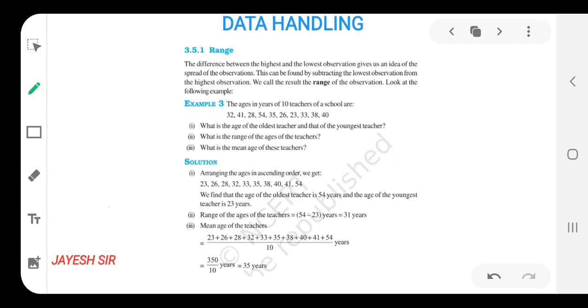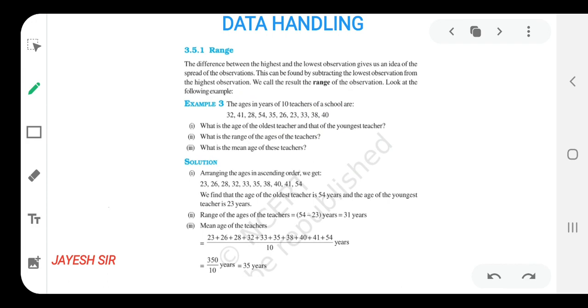From this we will first try to arrange them in ascending order, so that we can easily find which one is the oldest and which one is the youngest teacher. So after that first step, we will arrange them in ascending order. If we don't want to arrange, then also it is okay, but if we arrange it in the ascending order,